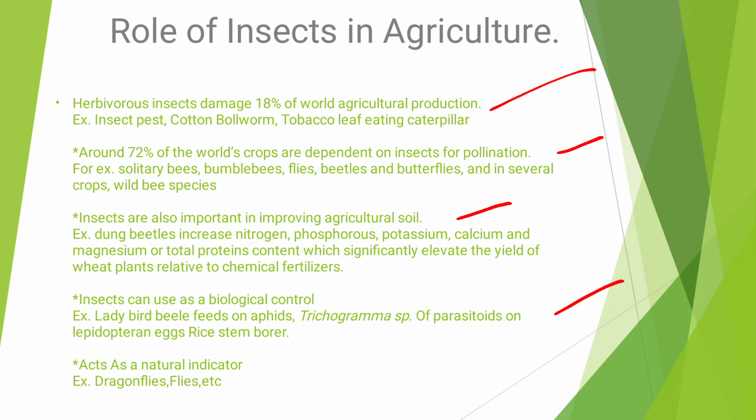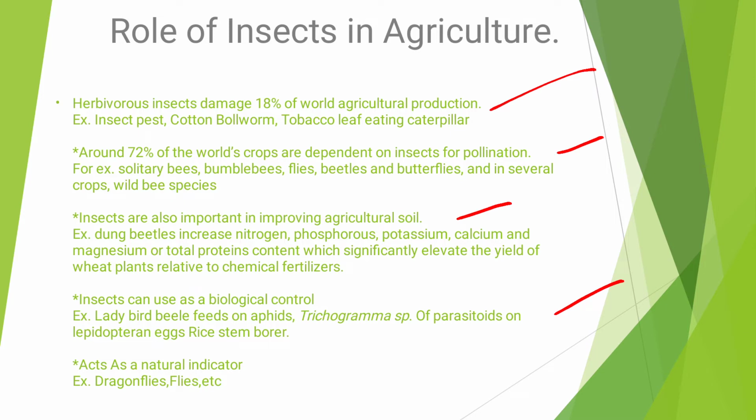Aphids are small, sucking, destructive pest insects, and they are controlled by the ladybird beetle. After that, Trichogramma species is a parasitoid wasp useful for destroying the eggs of rice stem borer, an insect pest of rice.